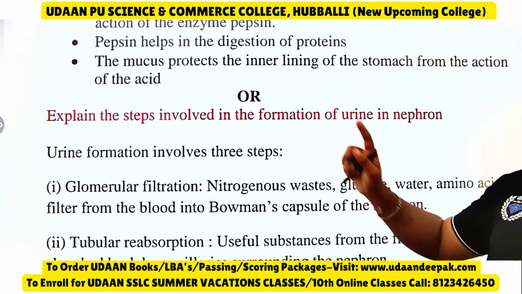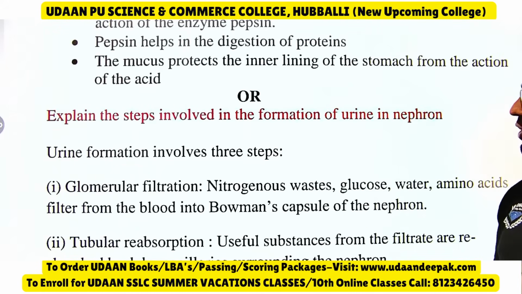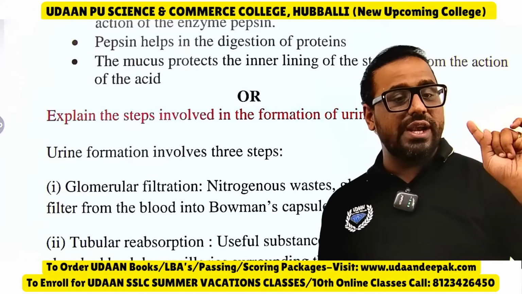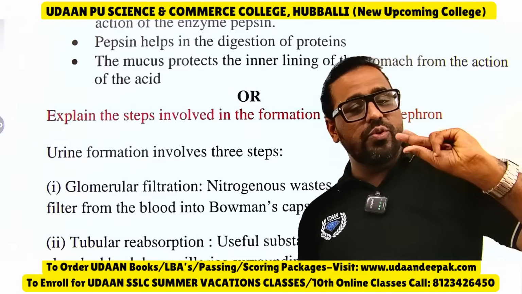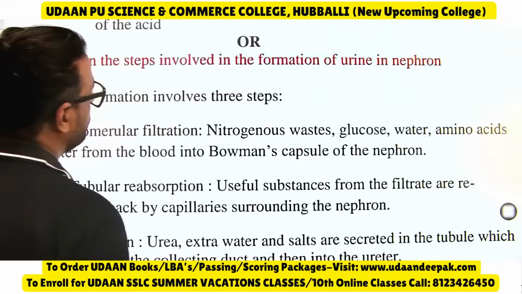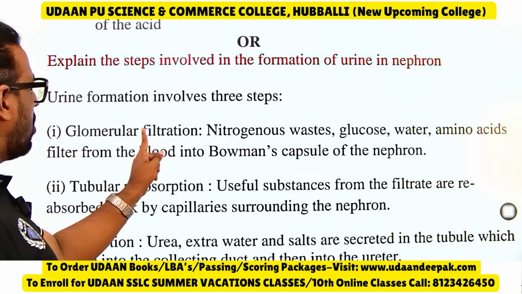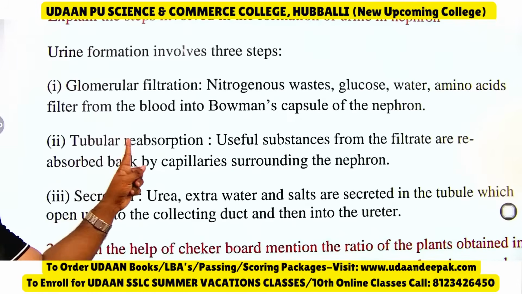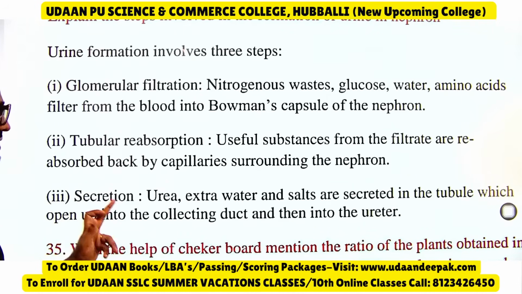Then you can see: explain the steps involved in formation of urine. The nephron diagram is related to urine formation, and it is a fixed question, it will come. See, urine formation involves 3 steps. First one is glomerular filtration, second is tubular reabsorption, third one is secretion.